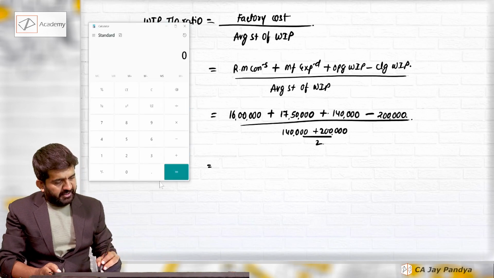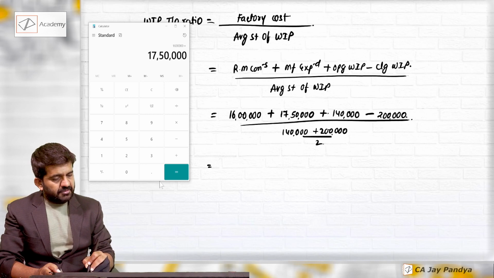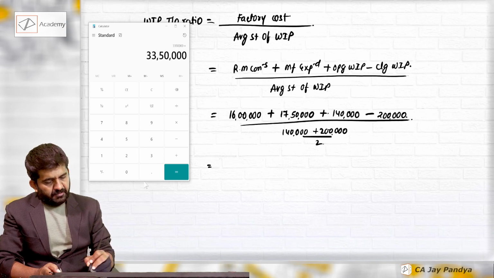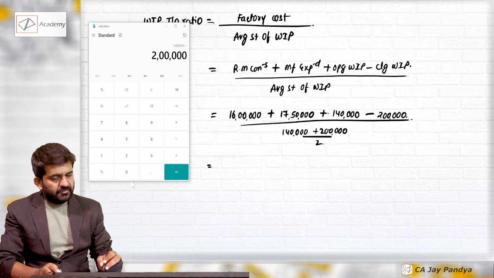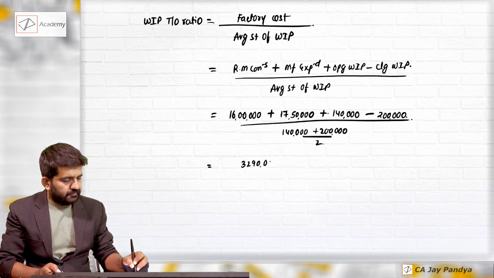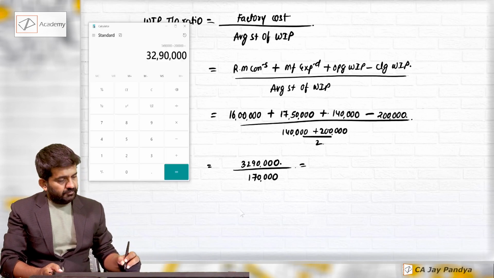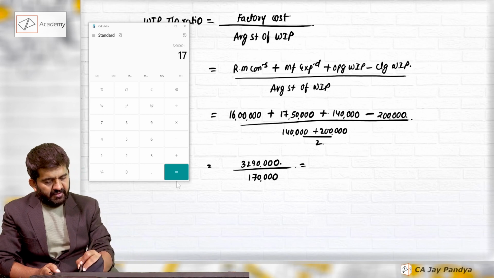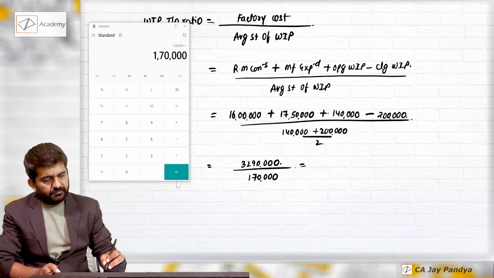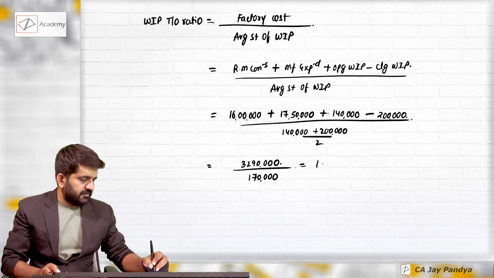Let us find out numerator. 16 lakhs plus 17 lakh 50,000 plus 1 lakh 40,000 minus 2 lakhs, 32 lakh 90,000. And this is divided by 1 lakh 70,000, 19.35.